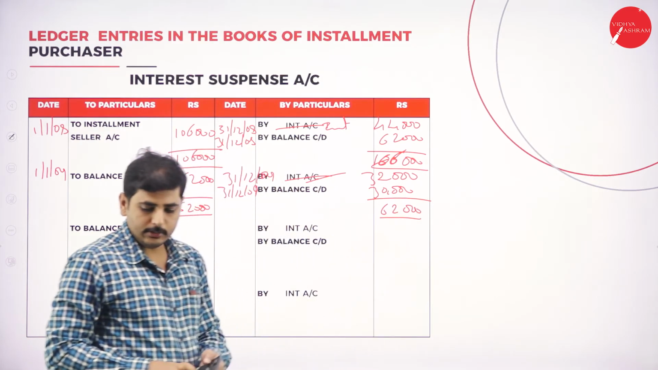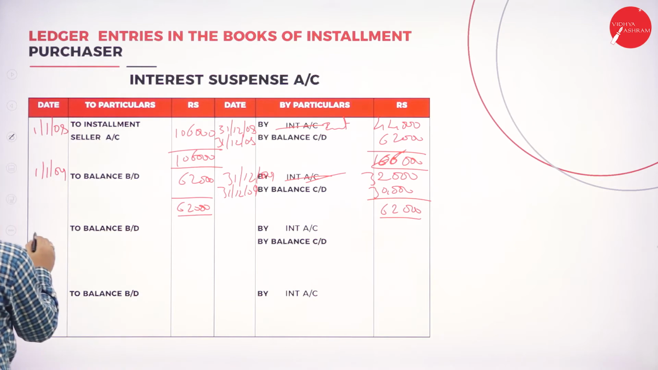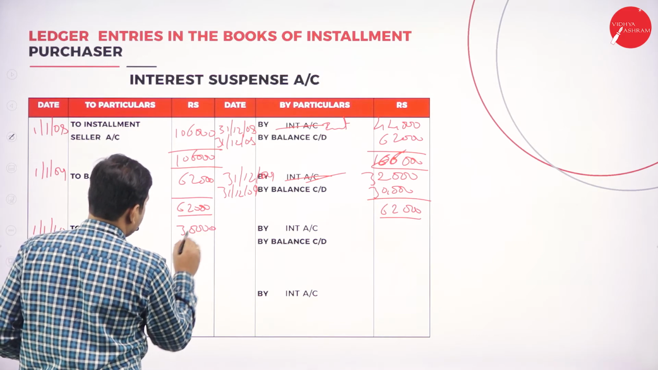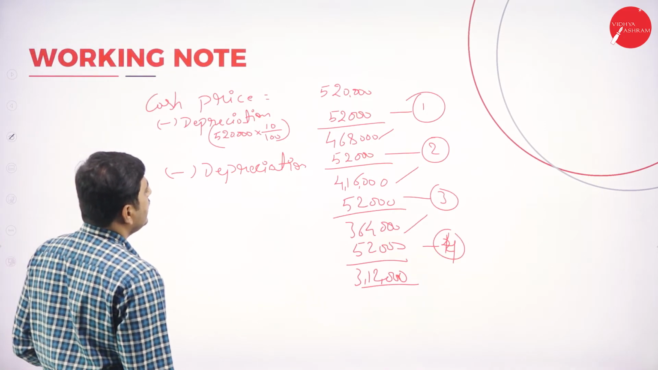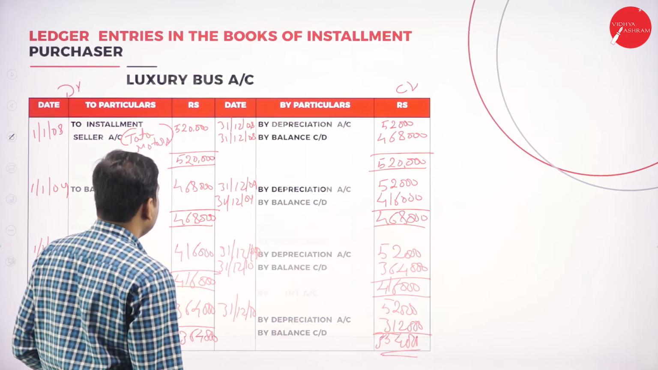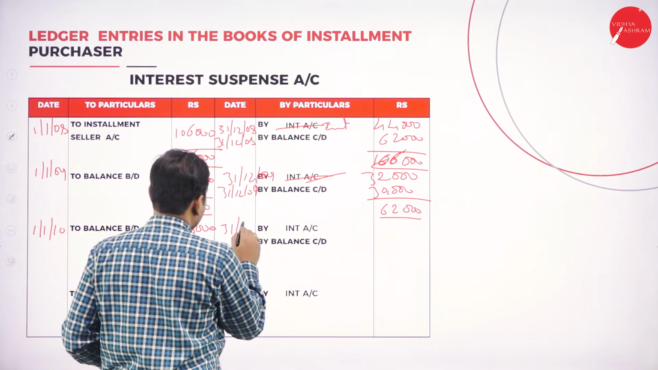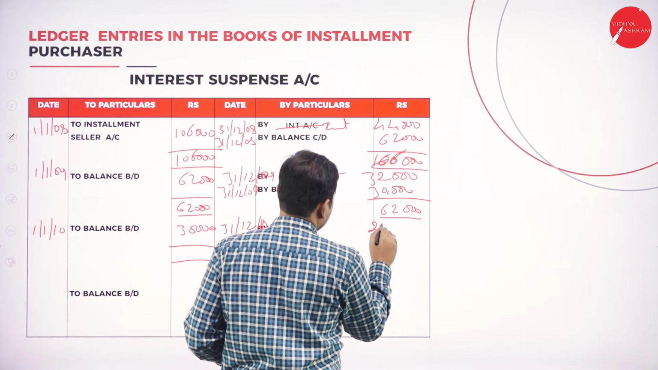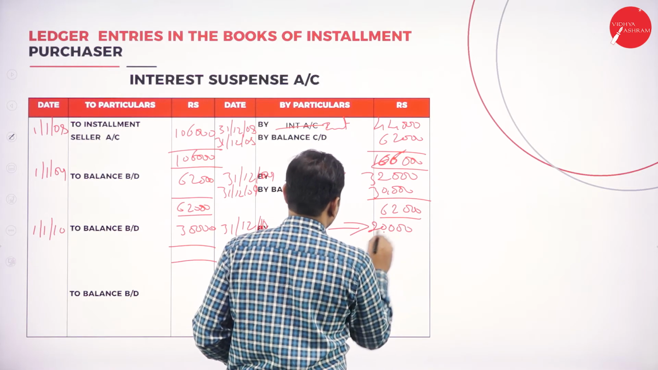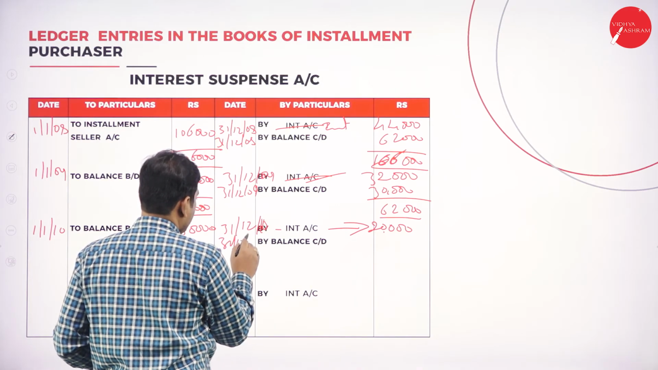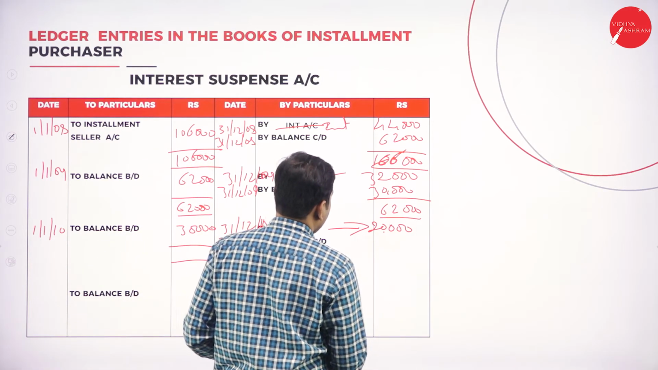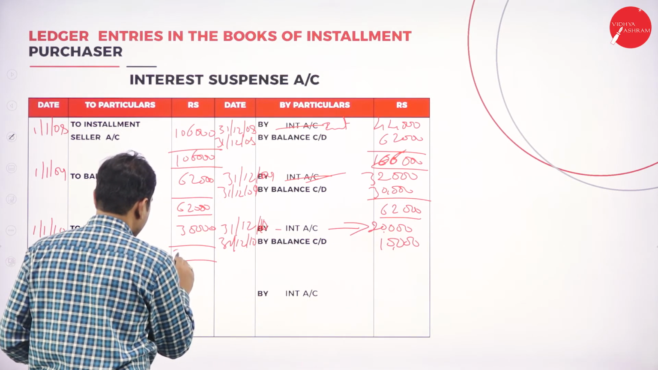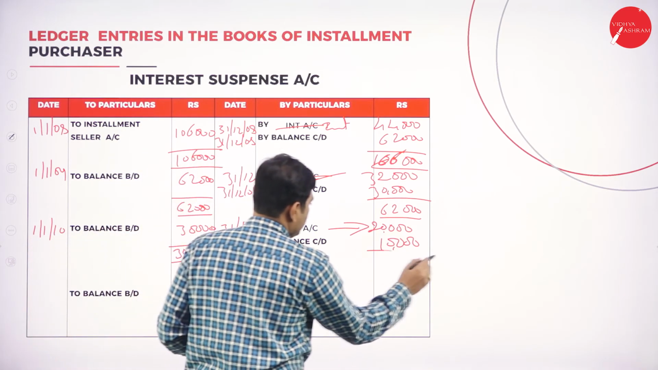Here also 62,000. Again coming to the next year, we bring down the amount on 1/1/2010, which is 30,000. What is the third year interest? It is 20,000. So on 31st December 2010 we show this 20,000. The balance carried down, out of 30,000 after deducting 20,000, is the remaining 10,000. Here 30,000.